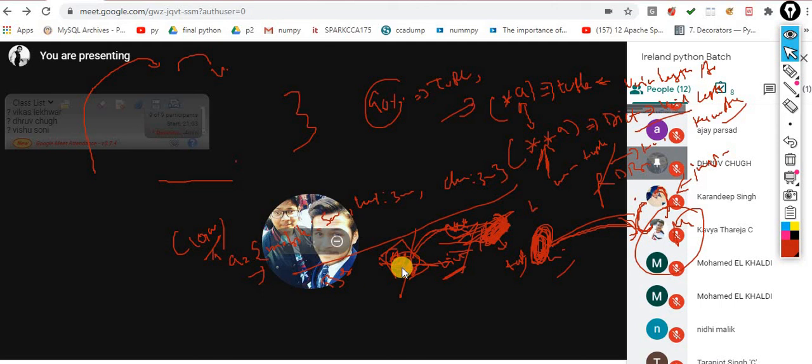For example, 20 stars, then you have to pass the parameter 20. Ask from the user first with the help of the input function, and pass that value inside the star function. The star function will supply the value to your range function, and after that it will print according to that value.